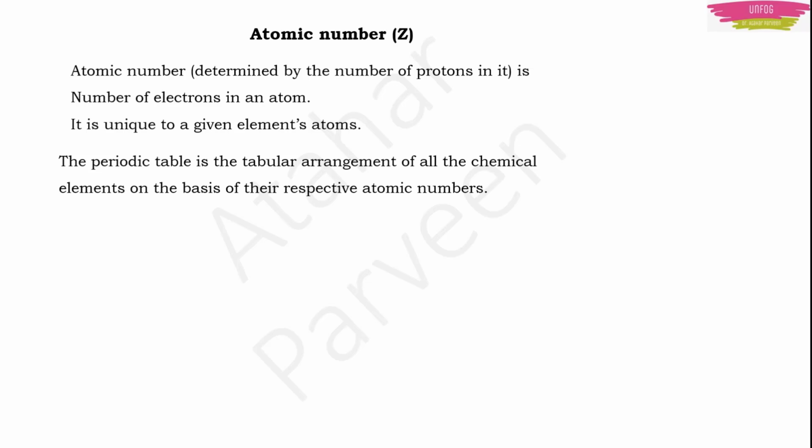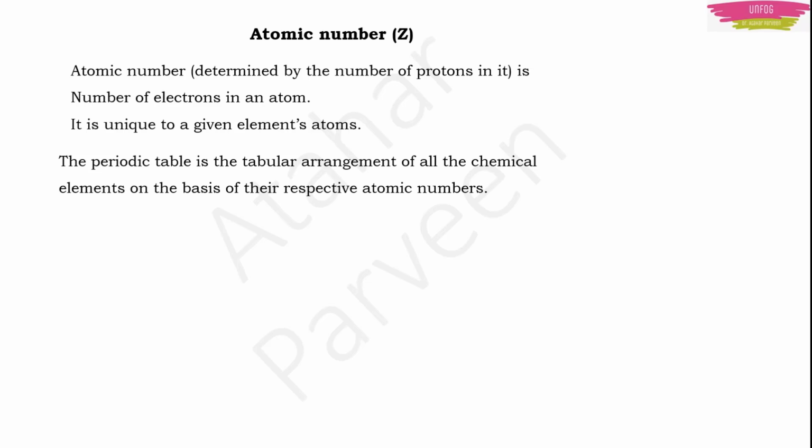Usually they are same except some exceptional cases. Usually in all atoms, number of protons will be equal to number of electrons. That means atomic number you can determine by number of protons also or by number of electrons also. And particularly for one atom, there will be one atomic number.